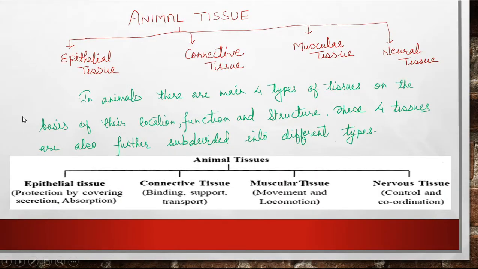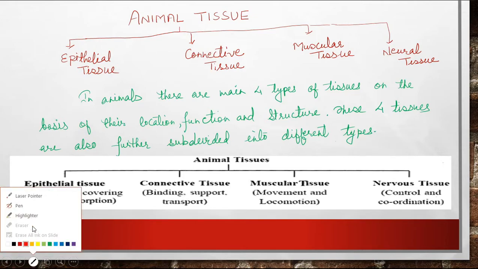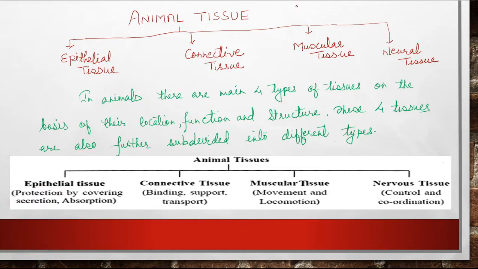Animal tissue is divided into 4 types. These 4 types are epithelial tissue, connective tissue, muscular tissue, and neural tissue. Now epithelial tissue is meant for protection, because it makes the covering of the body and of different organs. Other than protection, it also helps in secretion, absorption, etc.